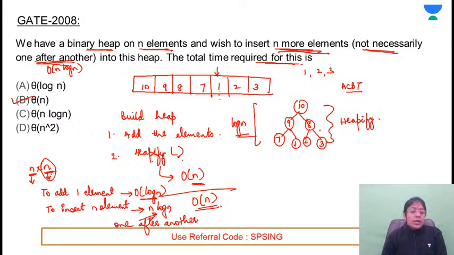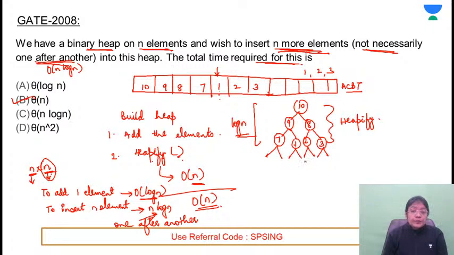For example, 7 elements are already present. कितने levels हैं? Log n. So this is the array representation of the heap tree. I want to add n more elements, so I'll add n more elements here. यहाँ पे n elements को add करने का मतलब क्या है? Here you have added the elements, and after adding the elements, what you have to do? This addition will take constant time.